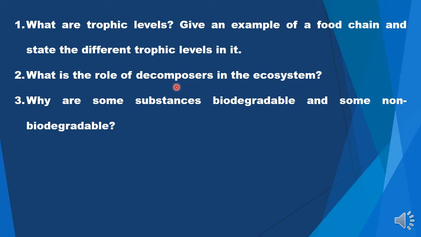For example, some bacteria and some fungi. Now, those bacteria or fungi which degrade certain substances in a natural way, these substances should also be of natural origin. For example, leaf, dead animal bodies, paper, wood, etc.